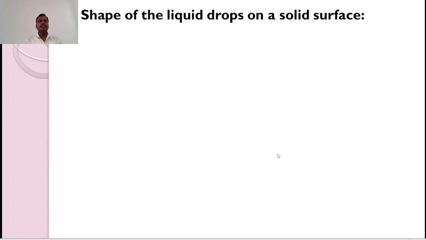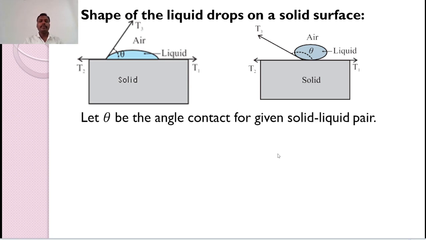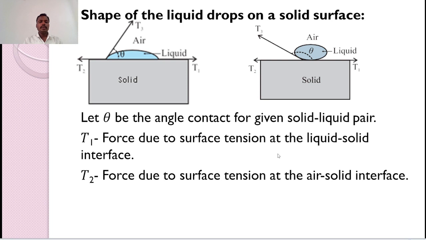Now the next point is the shape of the liquid drops on a solid surface. There are two types of the shape. Let theta be the angle of contact between the given solid-liquid pair. T1 be the force due to the surface tension at the liquid-solid interface.